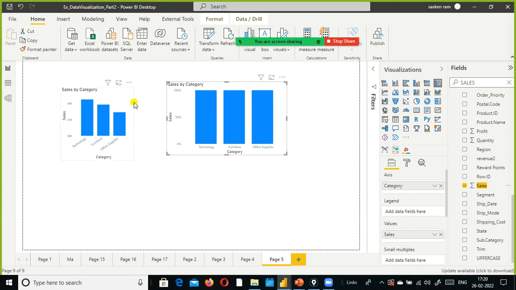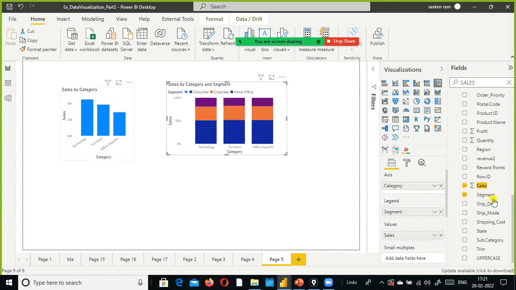Excellent. It doesn't matter whether it's higher or lower in the number, it will always convert that to fit the 100% of the chart. So here it shows the values in terms of percentage.